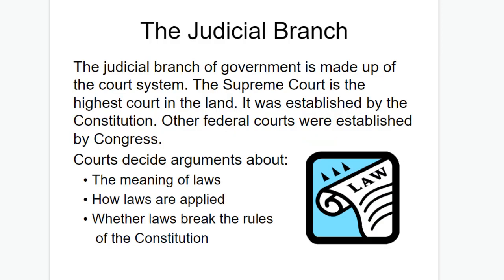The second branch we're going to talk about is the judicial branch. The judicial branch of the government is made up of the court system. The Supreme Court is the highest court in the land, and it was established by the Constitution. Other federal courts were established by Congress, and those courts decide arguments about the meaning of law, how laws are applied, and whether the law breaks the Constitution, which again is the supreme law of the land.